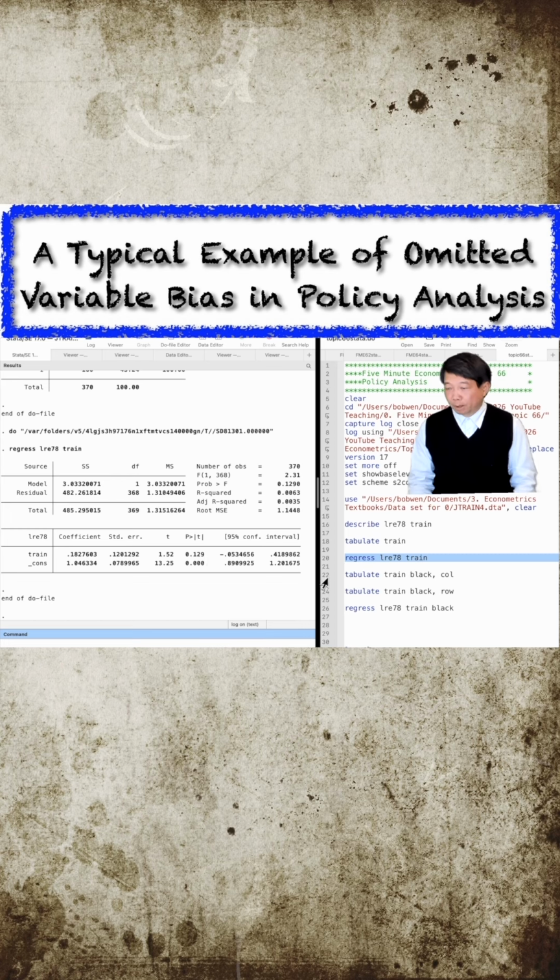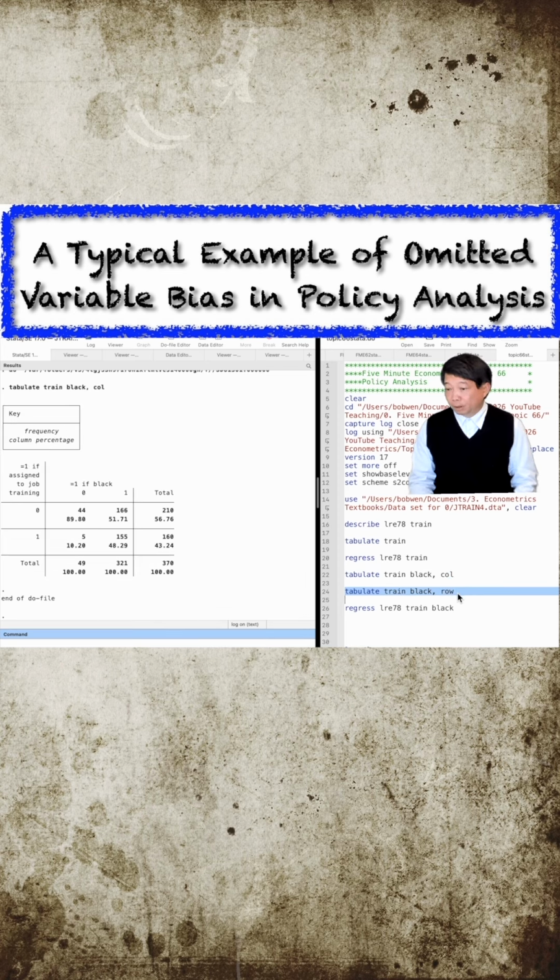Using the tabulate command followed by the white and black variables allows us to create a two-way table of frequencies. If we examine the table using the row option, we find that among workers who did not receive job training, 79% are black. Among those who did receive training, 97% are black. This highlights a systematic difference in the racial composition of workers with and without job training.